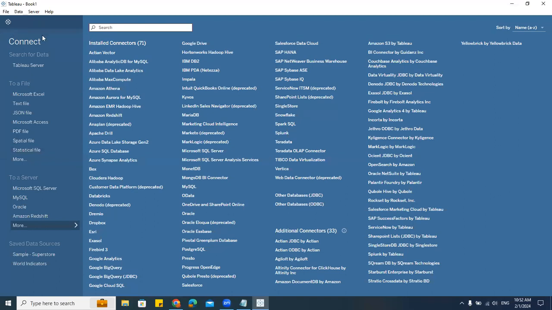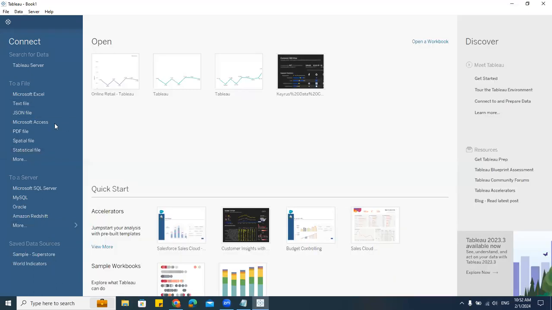Now, for example, if you see here, I have this connect. First step, in any business intelligence tool, it is like connecting the data source, getting the data into my application, and then start creating the report. Then after that, publishing. That's all. These four steps. Get data, that means get the data into the application. If you have any data model corrections, that is there. Then the second thing is creating the reports. The third thing is publishing. Simple. That's all you are doing in any business intelligence tool.